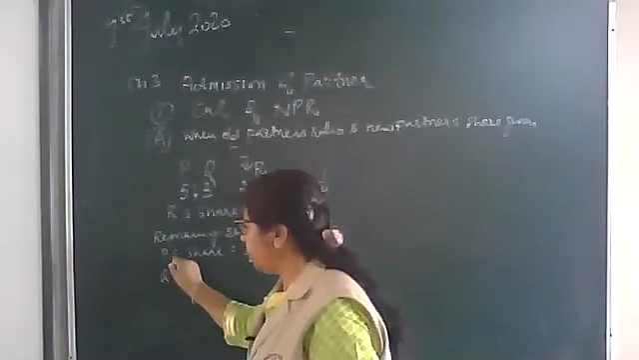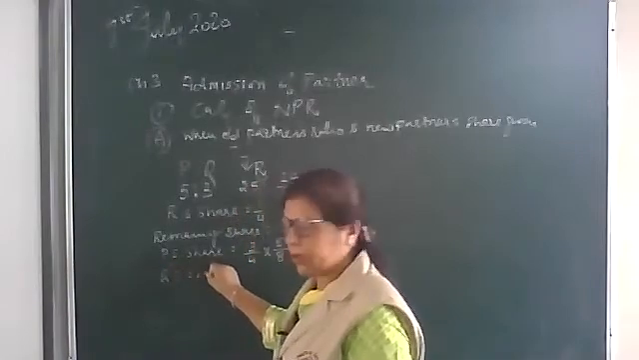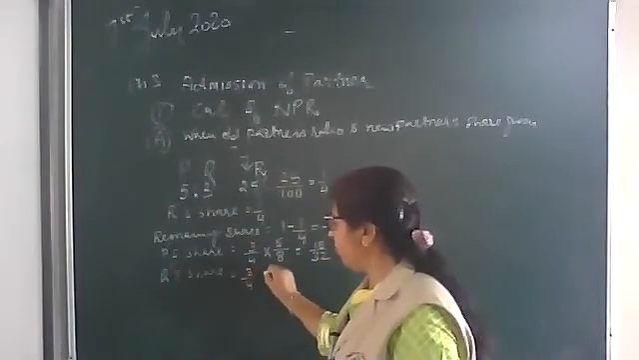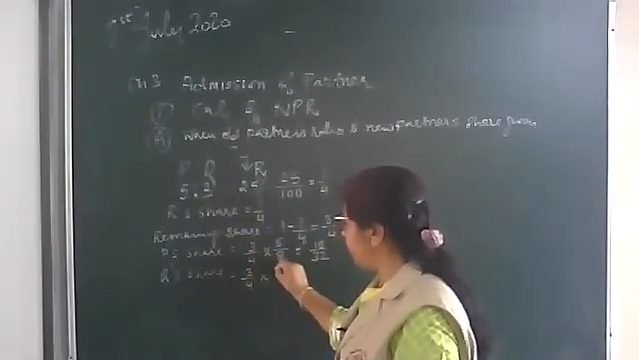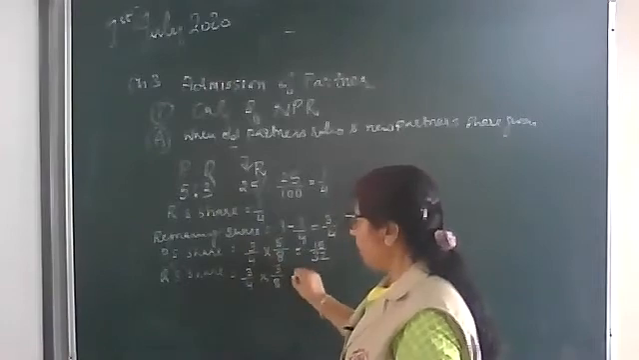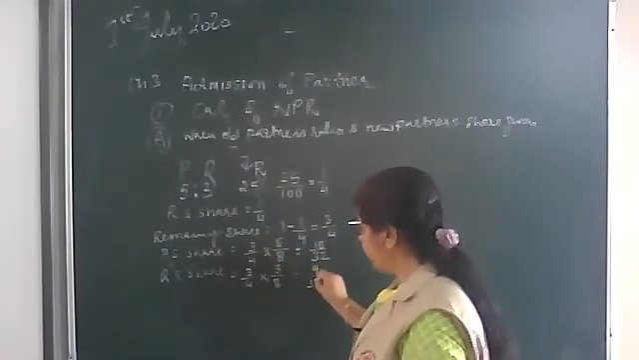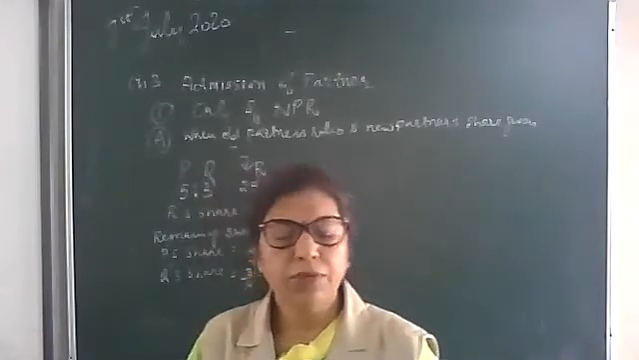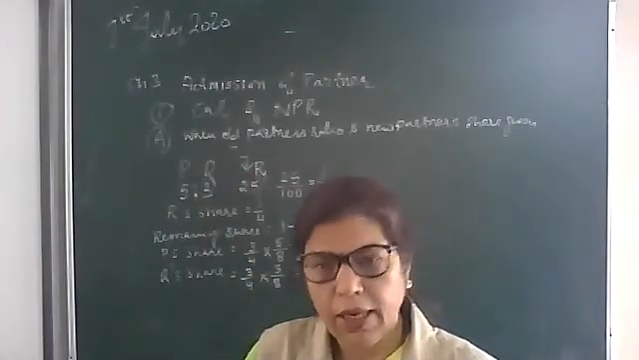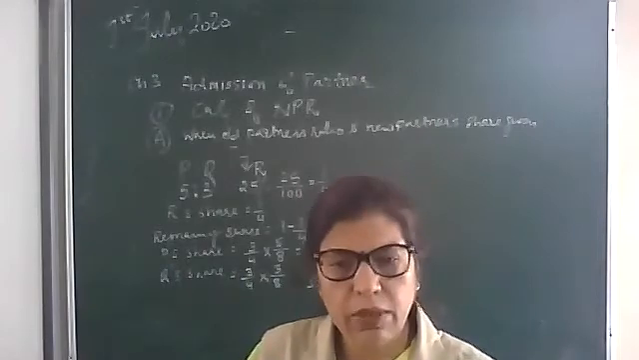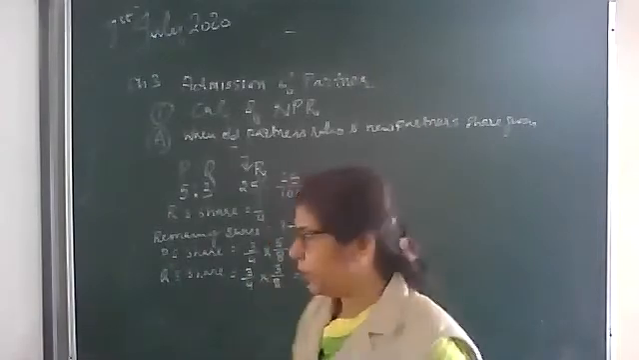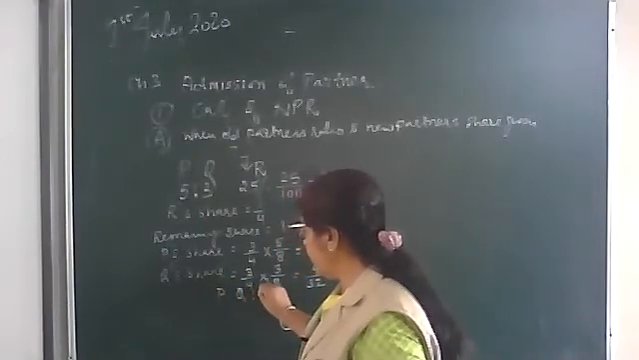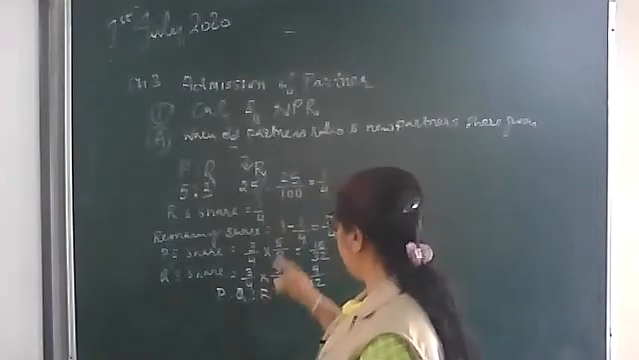Next, Q's share. We have to calculate Q's share also. Q's share is 3/4 into 3/8. That will be 9/32. But we have to include R also while calculating the new profit ratio. So here we should write P is to Q is to R. Now P is